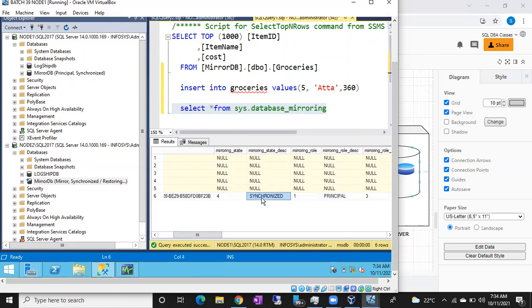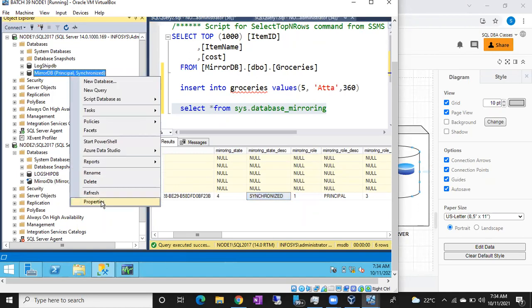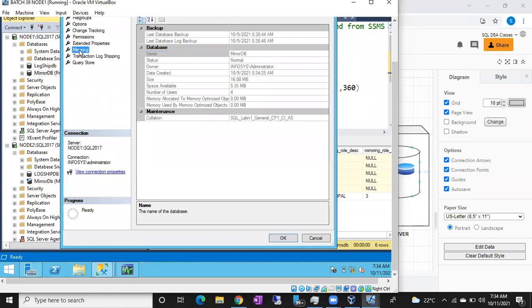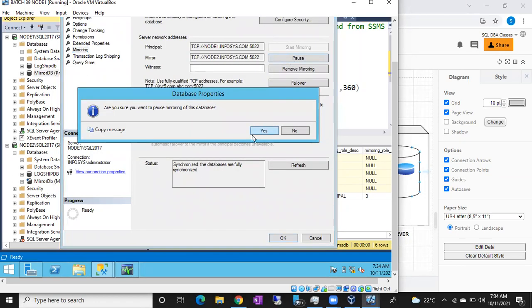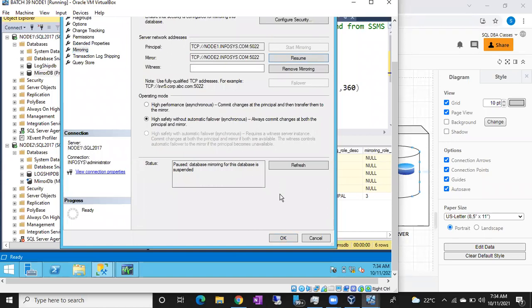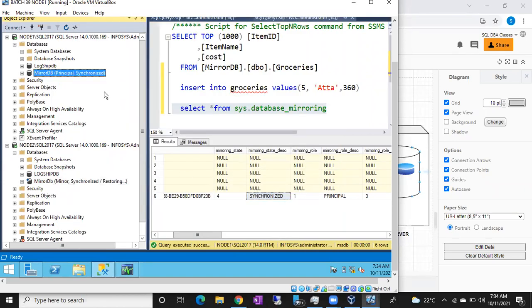This is the main important thing, guys. You can see here, synchronized. Say for example, let me pause this mirroring. In the properties, click Pause, then OK, and refresh it. See here, principal suspended, mirror suspended. So you can see a lot of different states in the brackets of this database.